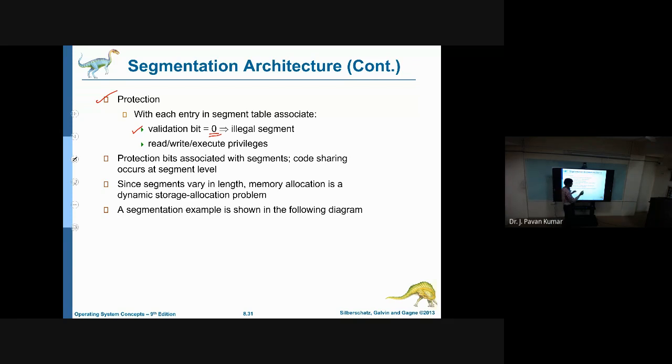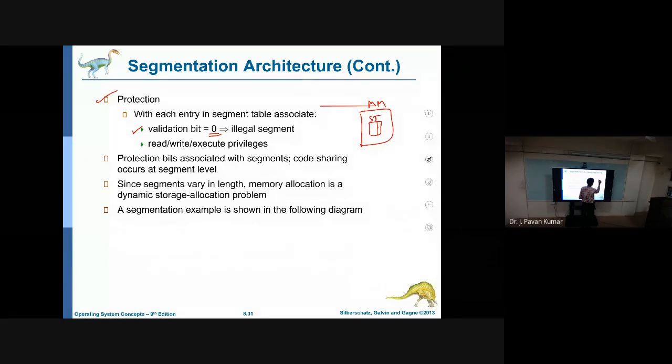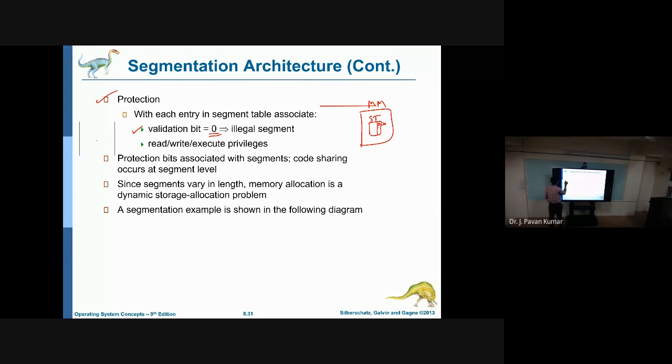The segmentation table resides in the main memory, and we check whether that particular segment is valid or not. If it is 0, then that segment is invalid and is not allowed to access physical memory. Like that we can protect the memory.